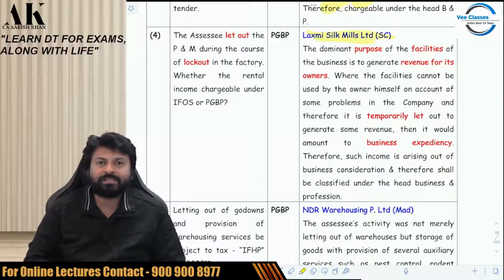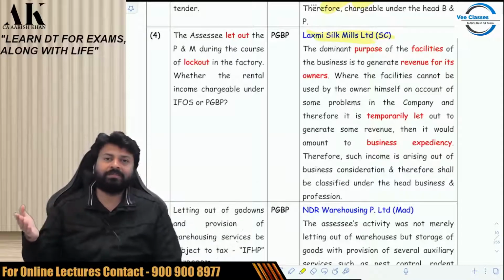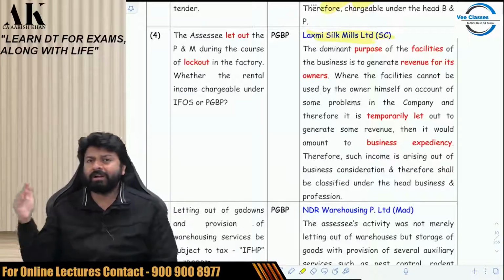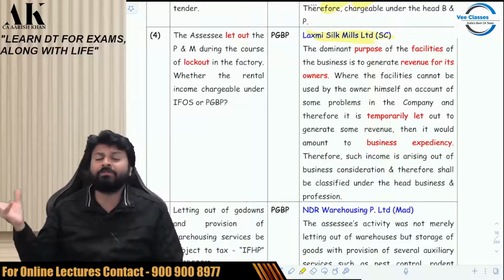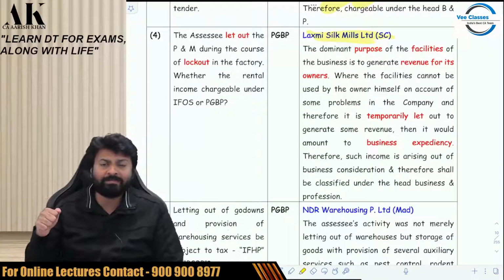So this is what the assessee has done. He has thought well. He has thought like a prudent businessman. Therefore, the income from let out of facility, which otherwise could have earned him PGBP income. If everything was opened, everything was okay, then he would have earned PGBP out of it, that plant, machinery, furniture.